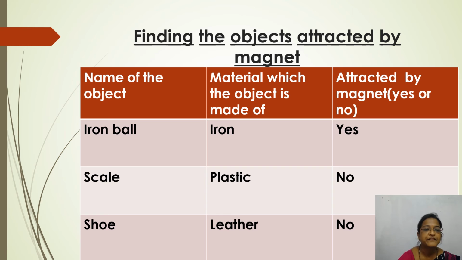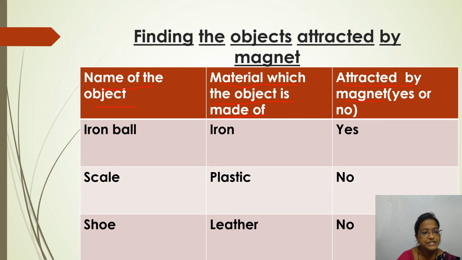Here, finding the objects attracted by magnets. This table is there in your textbook, so just go through it. First is the name of the object, and here is the material which the object is made of. Whatever object you take, write which material it is made of. In the last column, attracted by magnet, you should write yes or no.